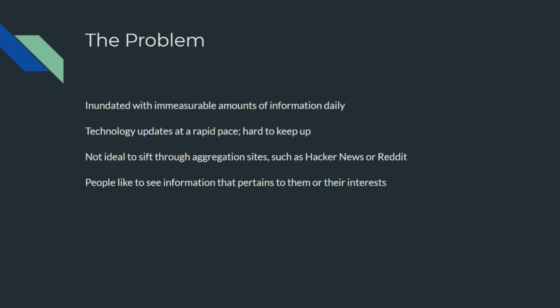So the problem that we wanted to address is, as everyone knows, we're constantly inundated with information, particularly being in tech, where things evolve so rapidly, it can be challenging to keep up, even on topics that we're keeping tabs on, have reminders for, etc. And we may use sites such as Hacker News or Reddit to rely on aggregation and things like that. But as much as we enjoy them, these sites that aggregate do have limited search functionality. And in general, it's human nature just to want to filter out for your interests.